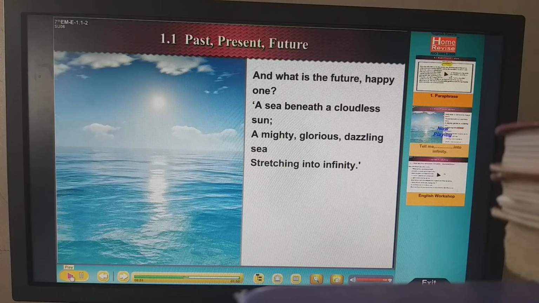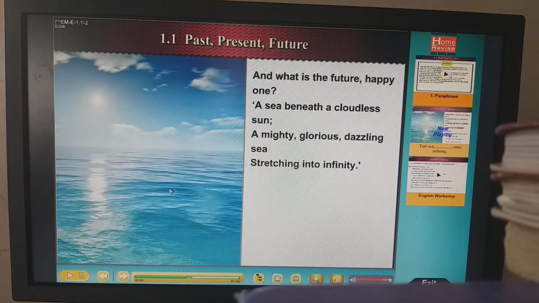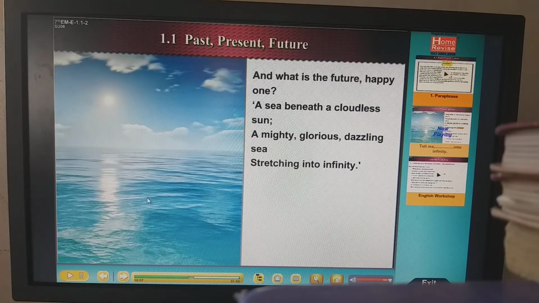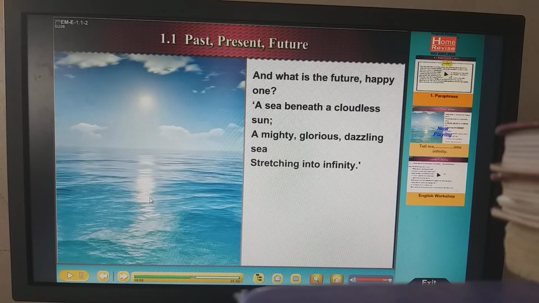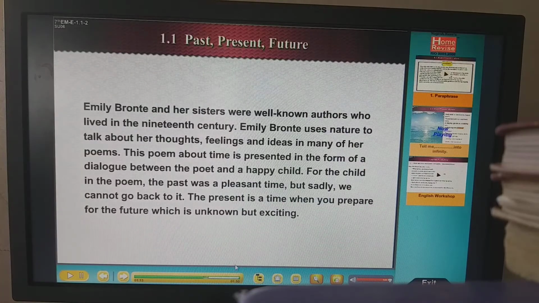I'll just start the video so you can see it. See the sea, a clear sea, right? Stretching into infinity. You can see here. See, mighty means possessing great power, right? Glorious. You write down this meaning also. Glorious means glittery; dazzling means shining bright; infinity means having no end.